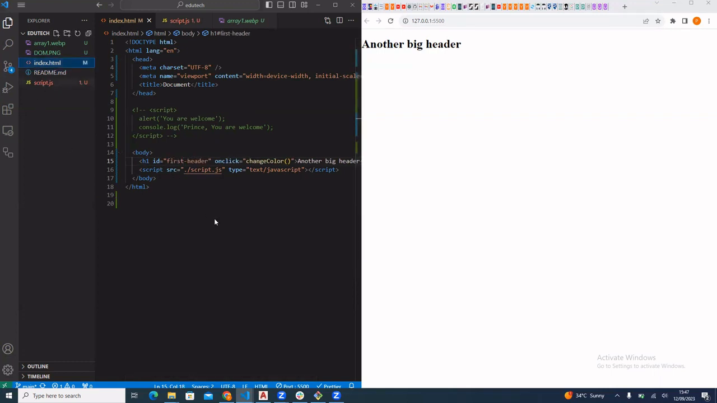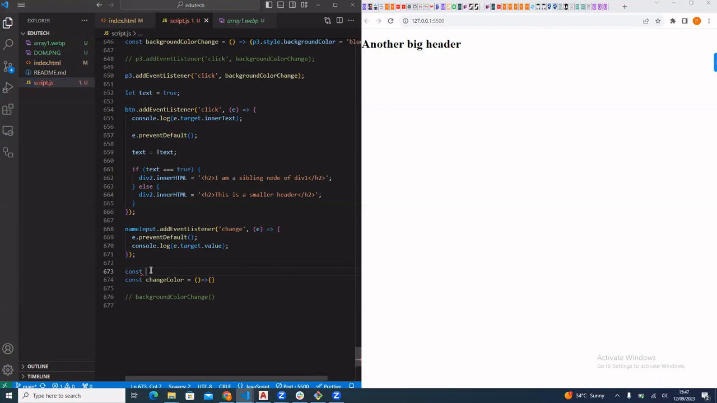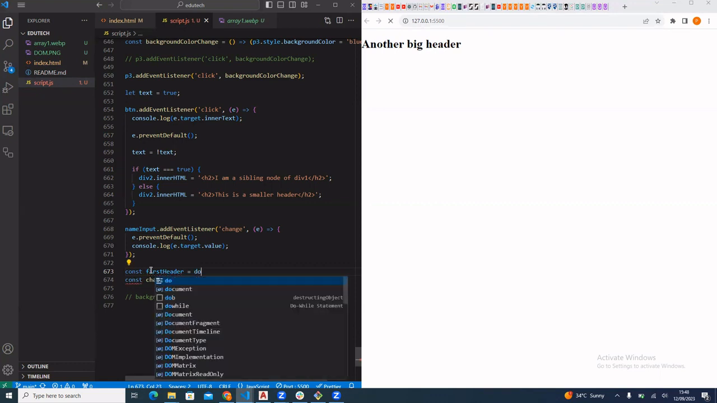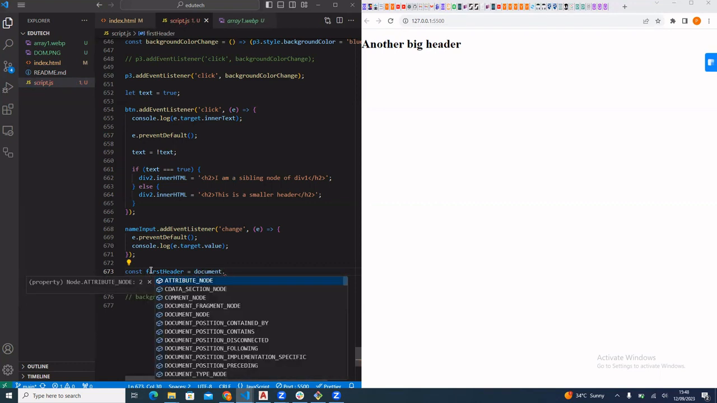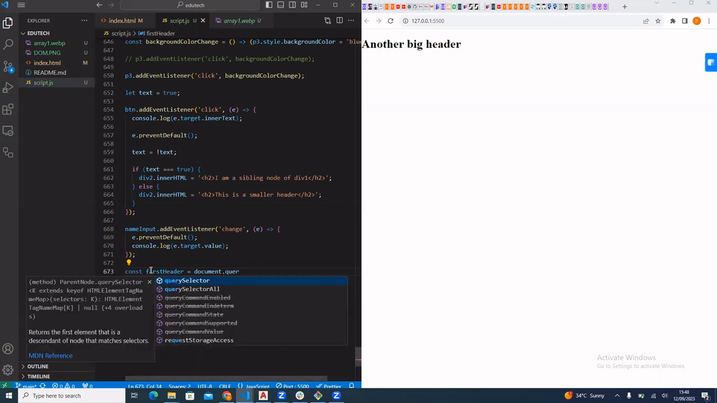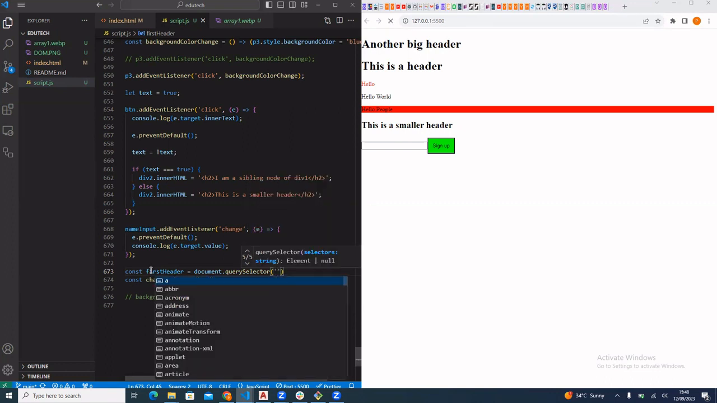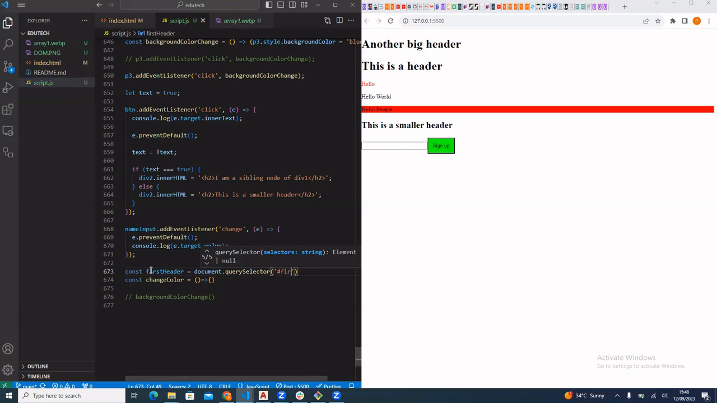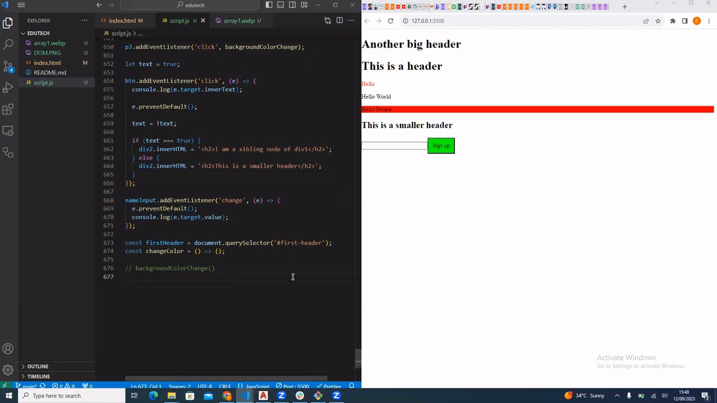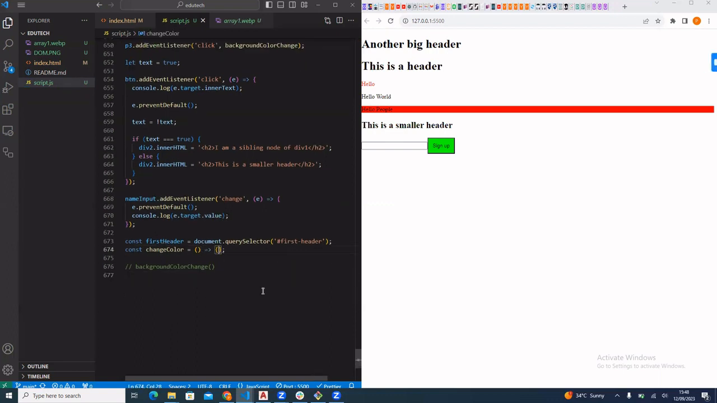So if I come here, I want to target it and call it first header. Go ahead and say document dot, okay, let me use query selector. Query selector, first header. All right. Okay, so I have a first header here, and that is what I want to change.